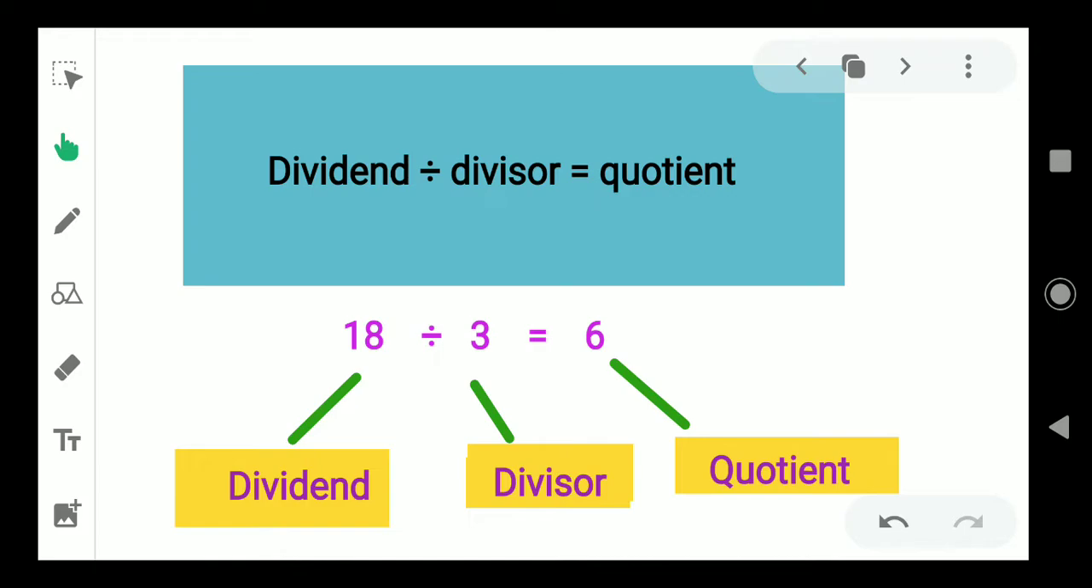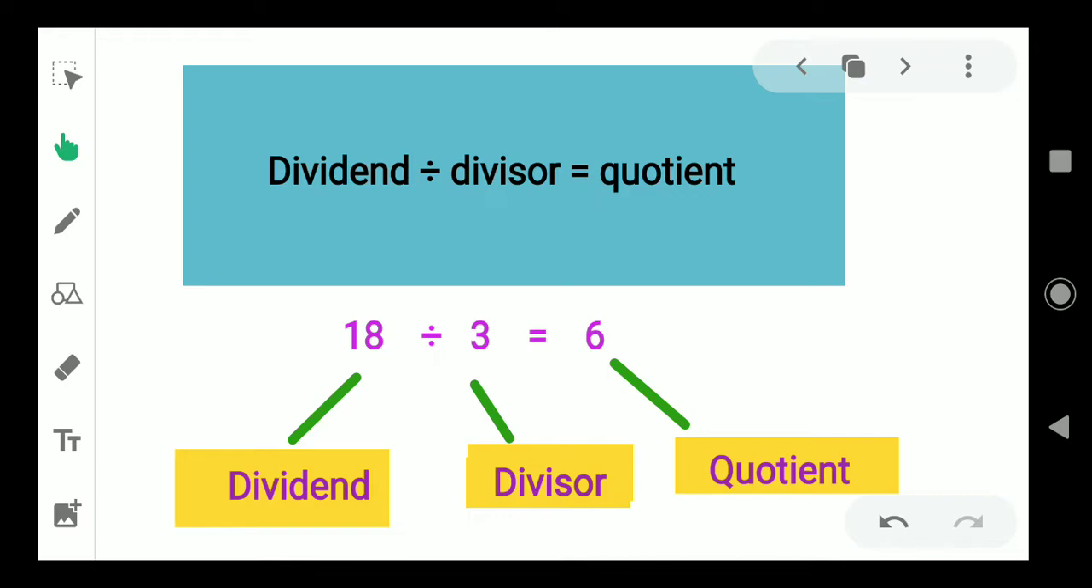It is the quotient. What is the meaning of 18 divided by 3? Suppose there are 18 sweets. You are asked to divide them into 3 equal parts. If we divide 18 into 3 equal parts, you will get 6 sweets in each part. That means 6 plus 6 is 12, again 12 plus 6 is 18. Total is 18. If we divide 18 sweets among 3 students, each of them will get 6 sweets.